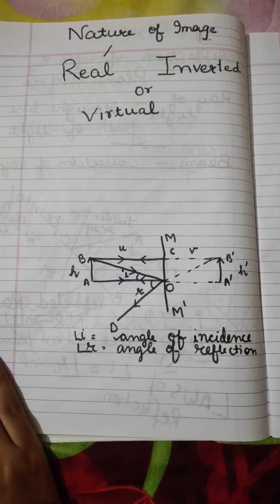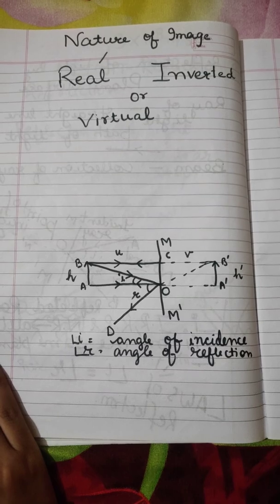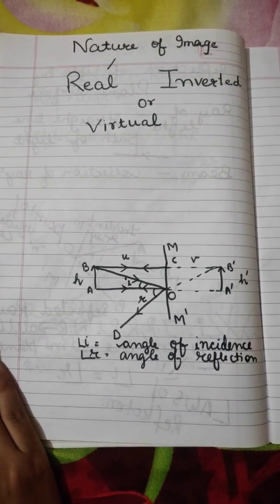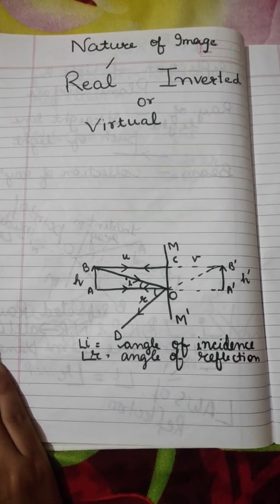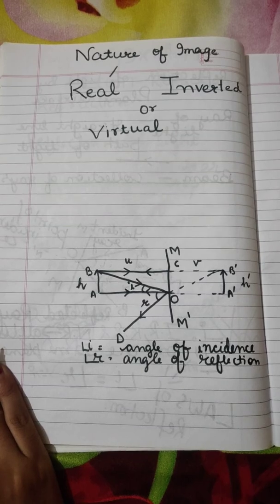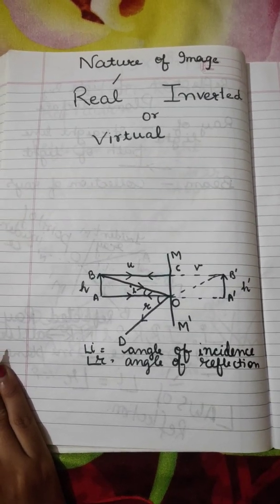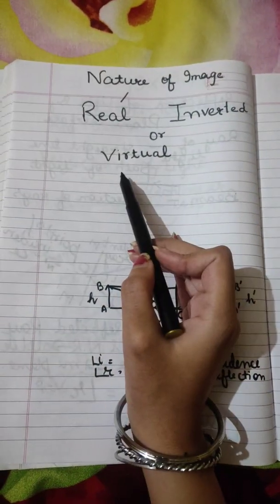Let's start with part 3 of chapter 1, light. In this video we are going to discuss the nature of image. So what is the nature of the image formed? Whenever an image is formed, what will be that image's nature? Let's see. Any image that is formed can either be real or virtual.